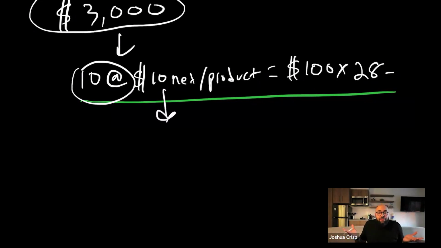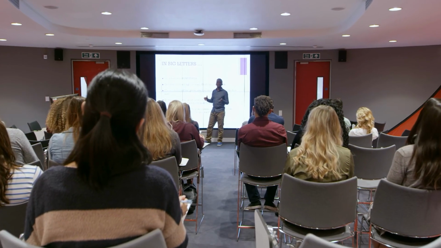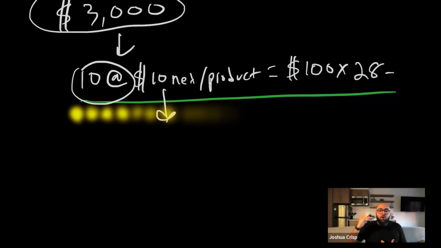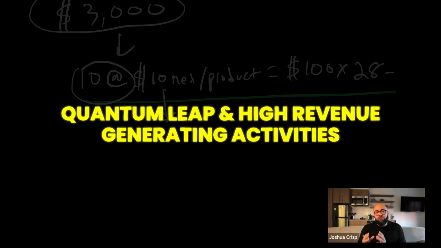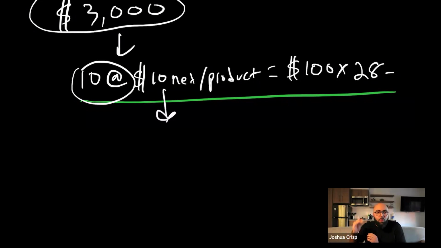Because you guys know me, I have a 9th grade education. I've never been to college. I don't know what a college campus looks like. However, I've been able to generate multiple tens of millions of dollars. Why? How? I'm not special, nor am I better than anyone in this room. However, I've identified quantum leap high revenue generating activities, and I've been able to identify ways to make things more simple and easier. So we know that we need to sell 10 units per day at $10 net profit.